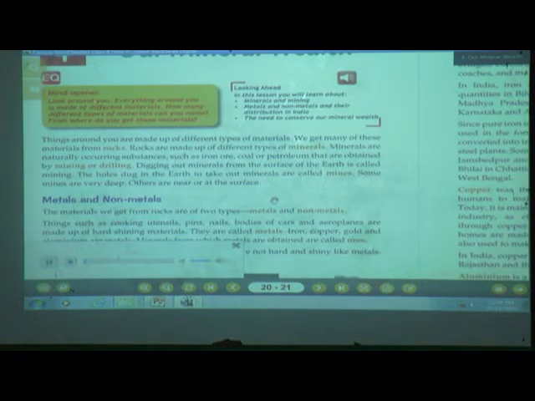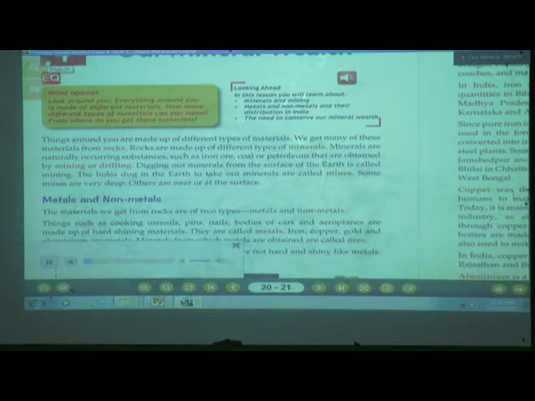Look around you. Everything around you is made of different materials. How many different types of materials can you name? From where do you get these materials? Things around you are made up of different types of materials. We get many of these materials from rocks. Rocks are made up of different types of minerals.